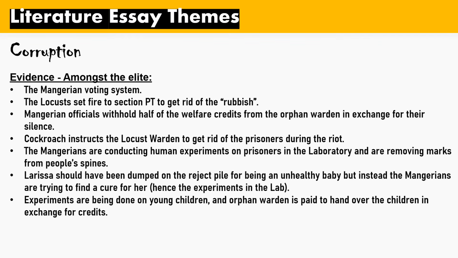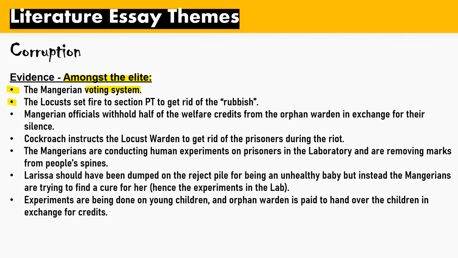In the novel, we see evidence of corruption amongst the elite. An example of this is the Mangarian voting system. We know that the public is given 20 votes and they are given 20 candidates to vote for. So in the end, the 20 candidates each get a vote, which means no candidate has more votes than the other. And we know that it is not a fair democratic election, as the Mangarians get together and decide who will be the actual guardians.